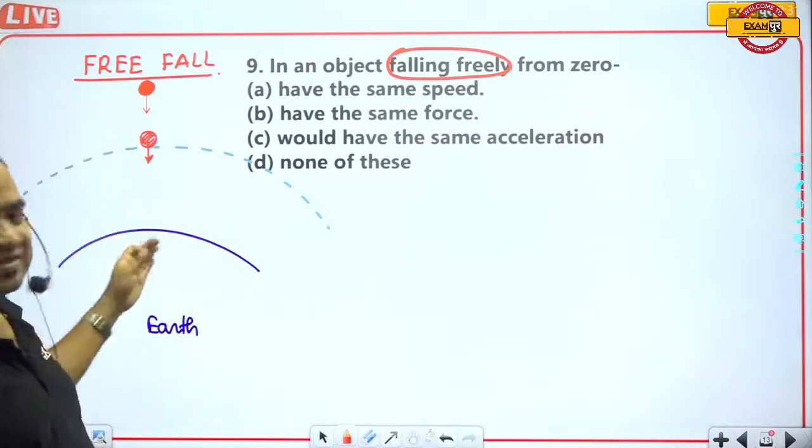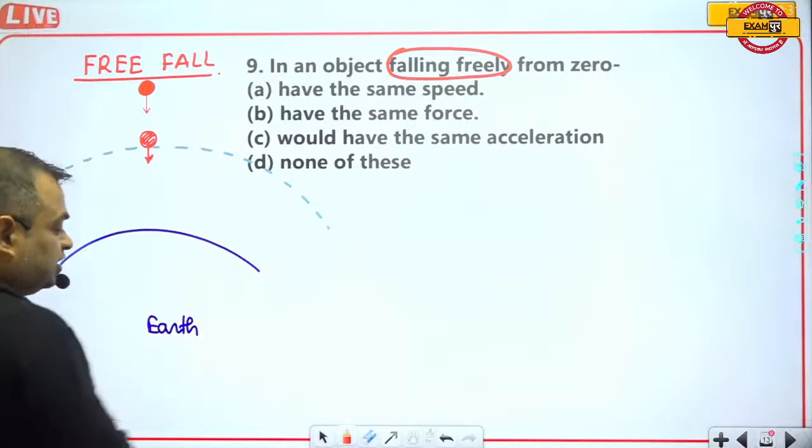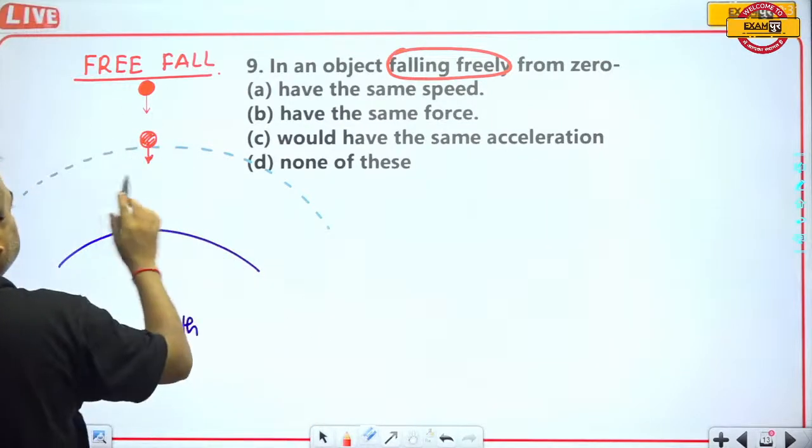This happens in the atmosphere only. But this is not free fall.